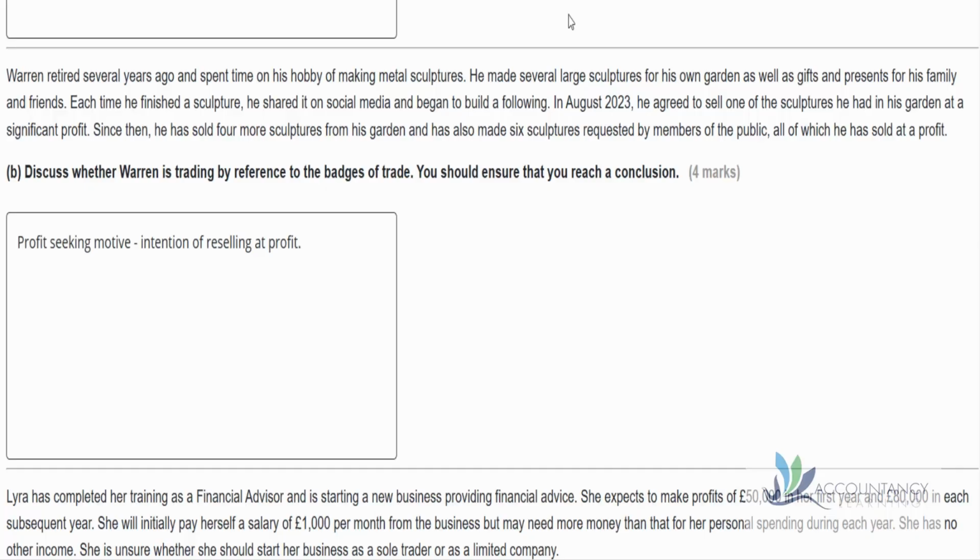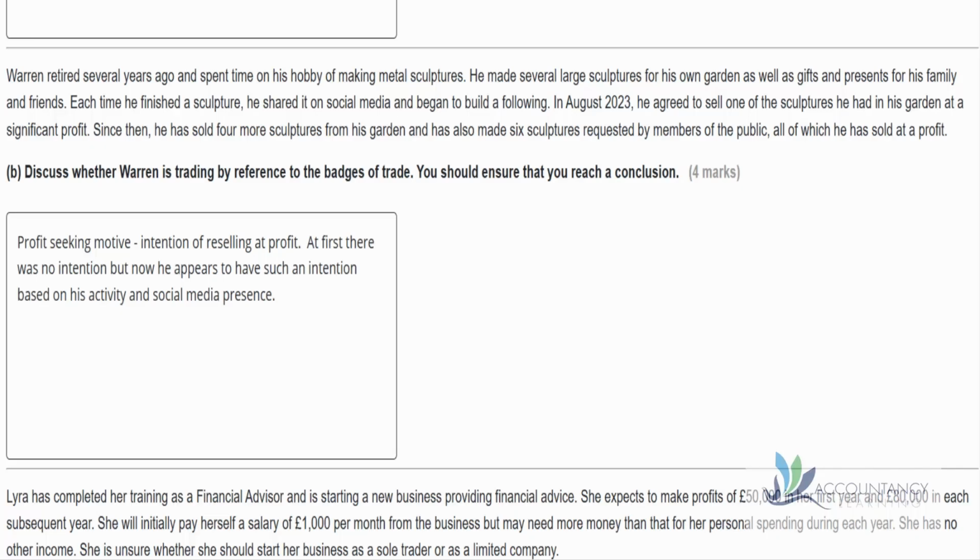The question doesn't expect us to go through all the badges of trade because there are only 4 marks available here. But for revision purposes, let's recap on all of them. One of the badges of trade is that there is a profit-seeking motive. In other words, that there is an intention of reselling at a profit.